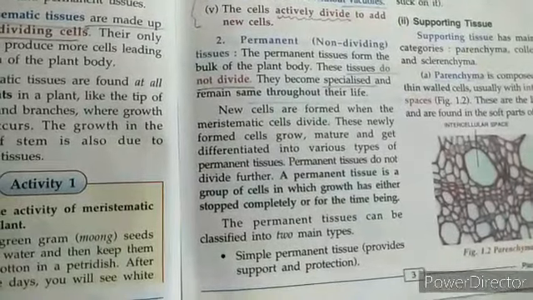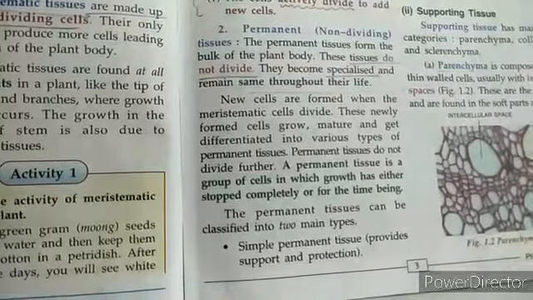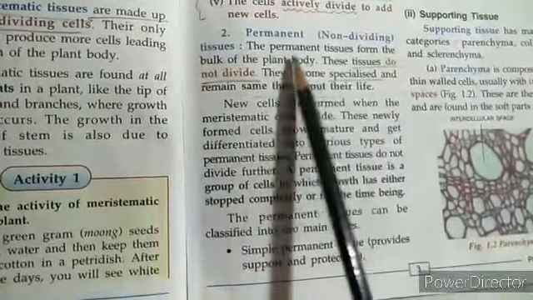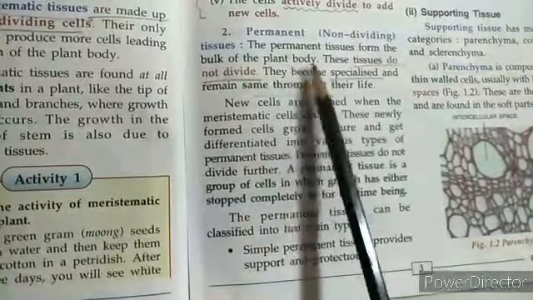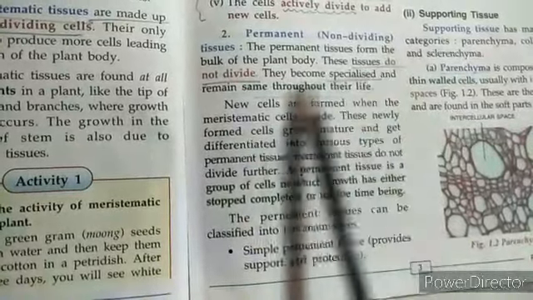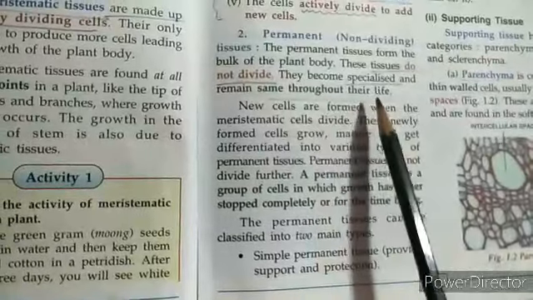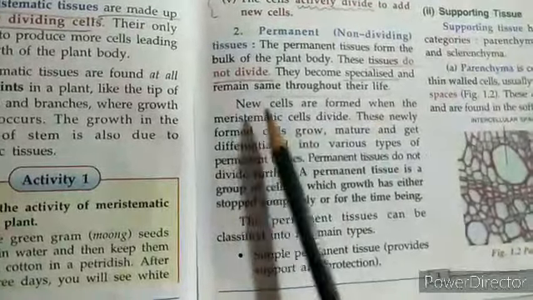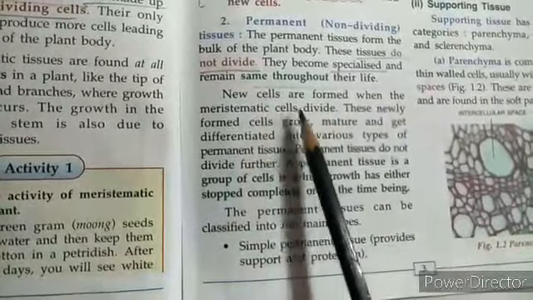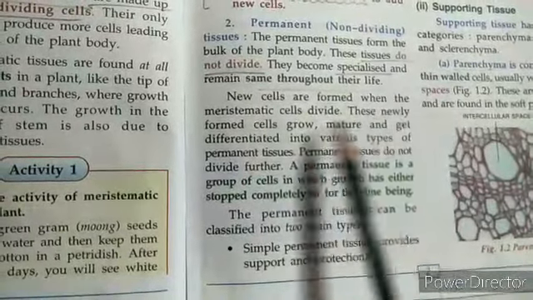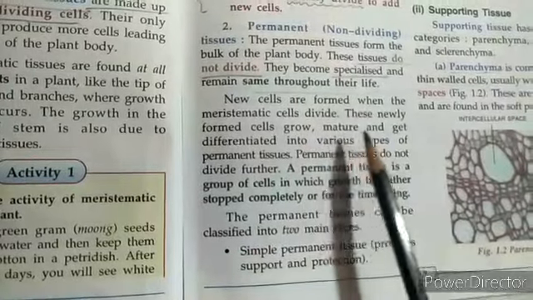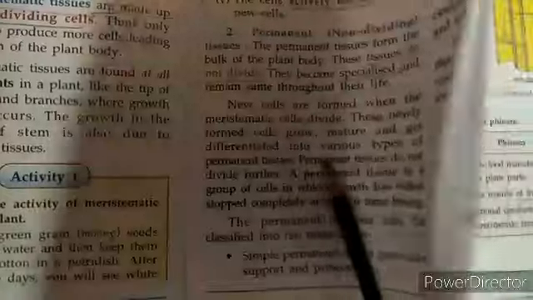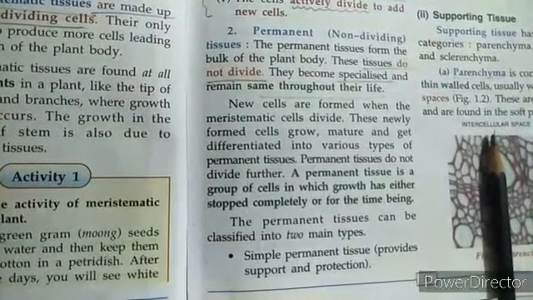We come to the second one. The next plant tissue is permanent, which means non-dividing tissues. The permanent tissues form the bulk of the plant. These tissues do not divide, they become specialized and remain the same throughout their life. New cells are formed when the meristematic cell divides. These newly formed cells grow, mature and get differentiated into various types of permanent tissues. Permanent tissue does not divide further.